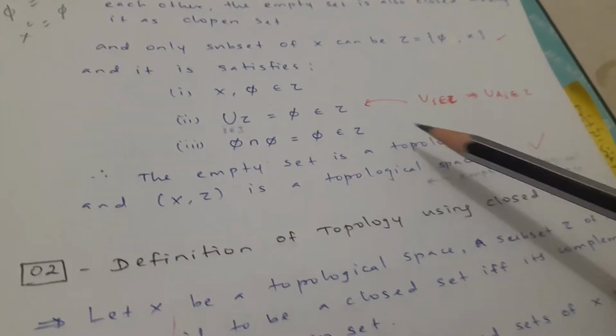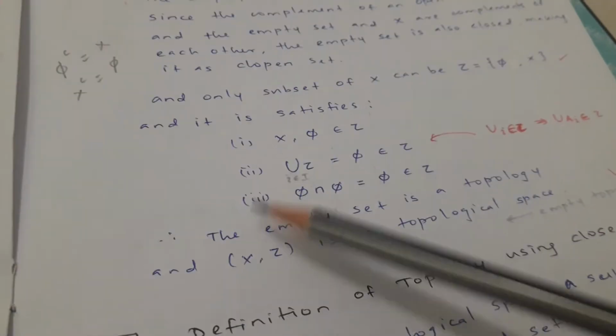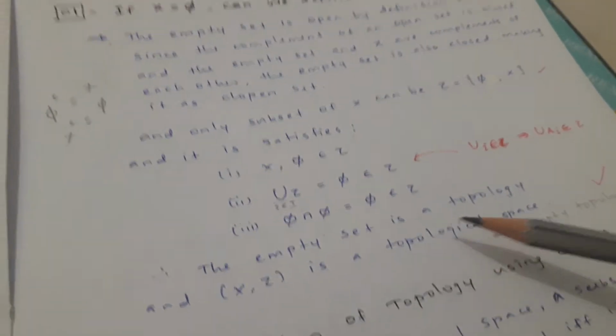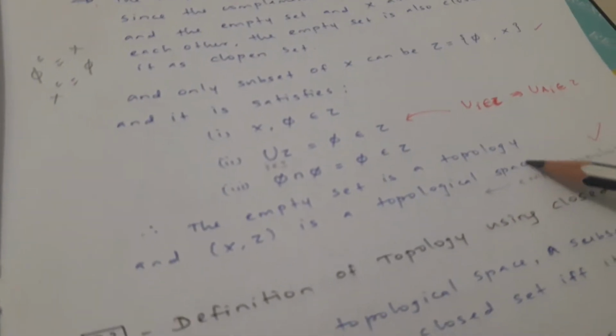That is, the empty set is a topology as well, and similarly (X, tau) we can call a topological space, the empty topological space. So we can define it from the empty set as well.